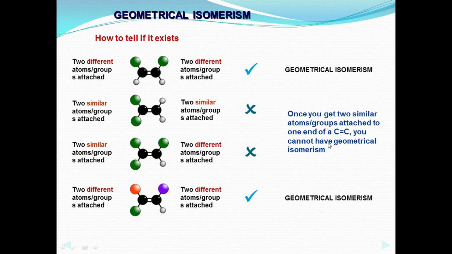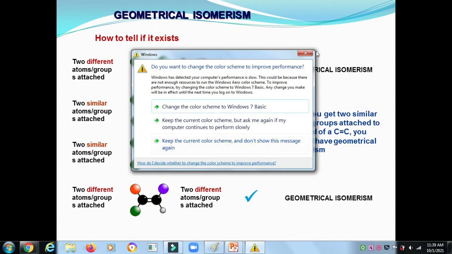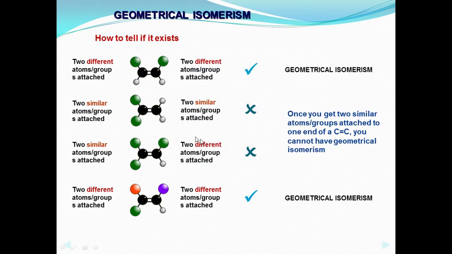Once you get similar atoms or groups attached to one end of the carbon-carbon double bond, it cannot have geometrical isomerism. Definitely geometrical isomerism does not occur, right? Here two different atoms or groups are attached, so this is for geometrical isomerism, based on E-Z. Cis-trans is possible here, but in these cases, similar atoms or groups attached to the carbon-carbon double bond cannot give geometrical isomerism. Likewise if three atoms are the same and one is different, you cannot have geometrical isomerism, right?